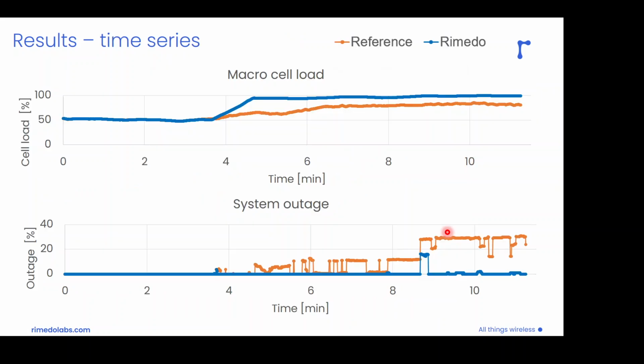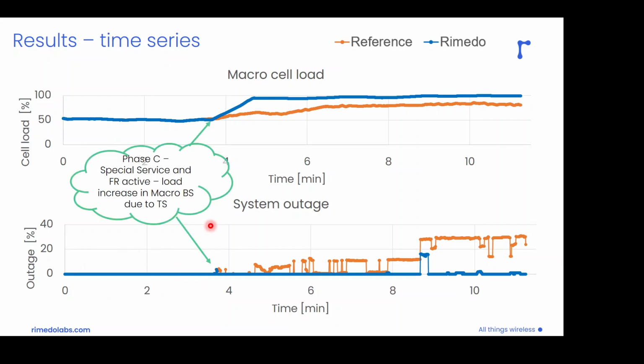To provide a more in-depth overview of what happens in the system, we can take a look at some time series. Here we represent the macro cell load, so the load of base station 0, and the total system outage. Of course, once we start with phase A and then move to phase B, the situation is quite stable. We have around 50% of the macro cell load. We have no outage in the system.